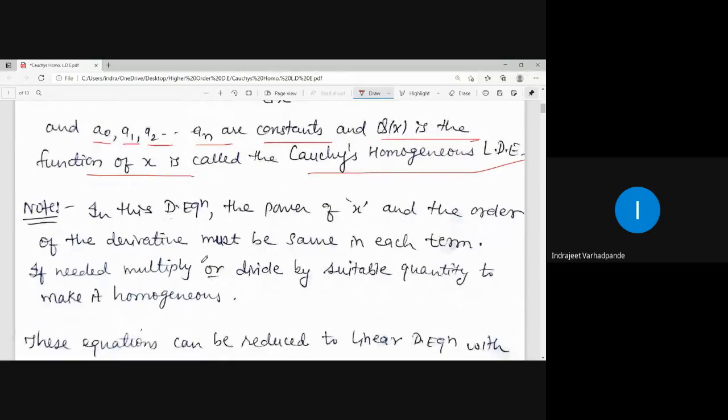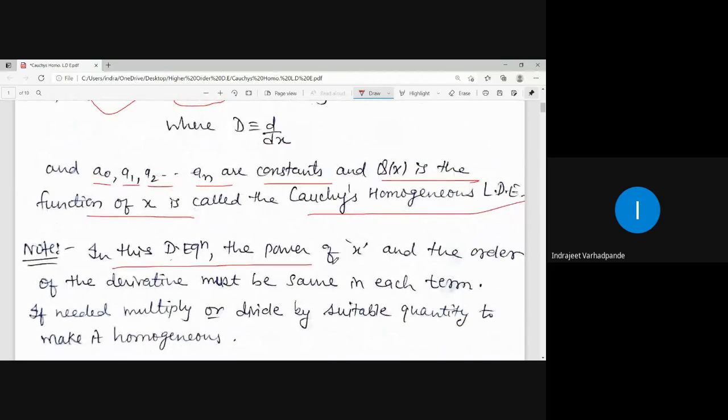So for you, the note is written in this differential equation. The power of x and the order of derivative must be same in each term. If needed, multiply or divide by suitable quantity to make it homogeneous. Now, to confuse you, the order of the derivative will not match with the power of the variable. So somewhere we have to divide, or sometimes multiply by the suitable quantity for making it homogeneous.